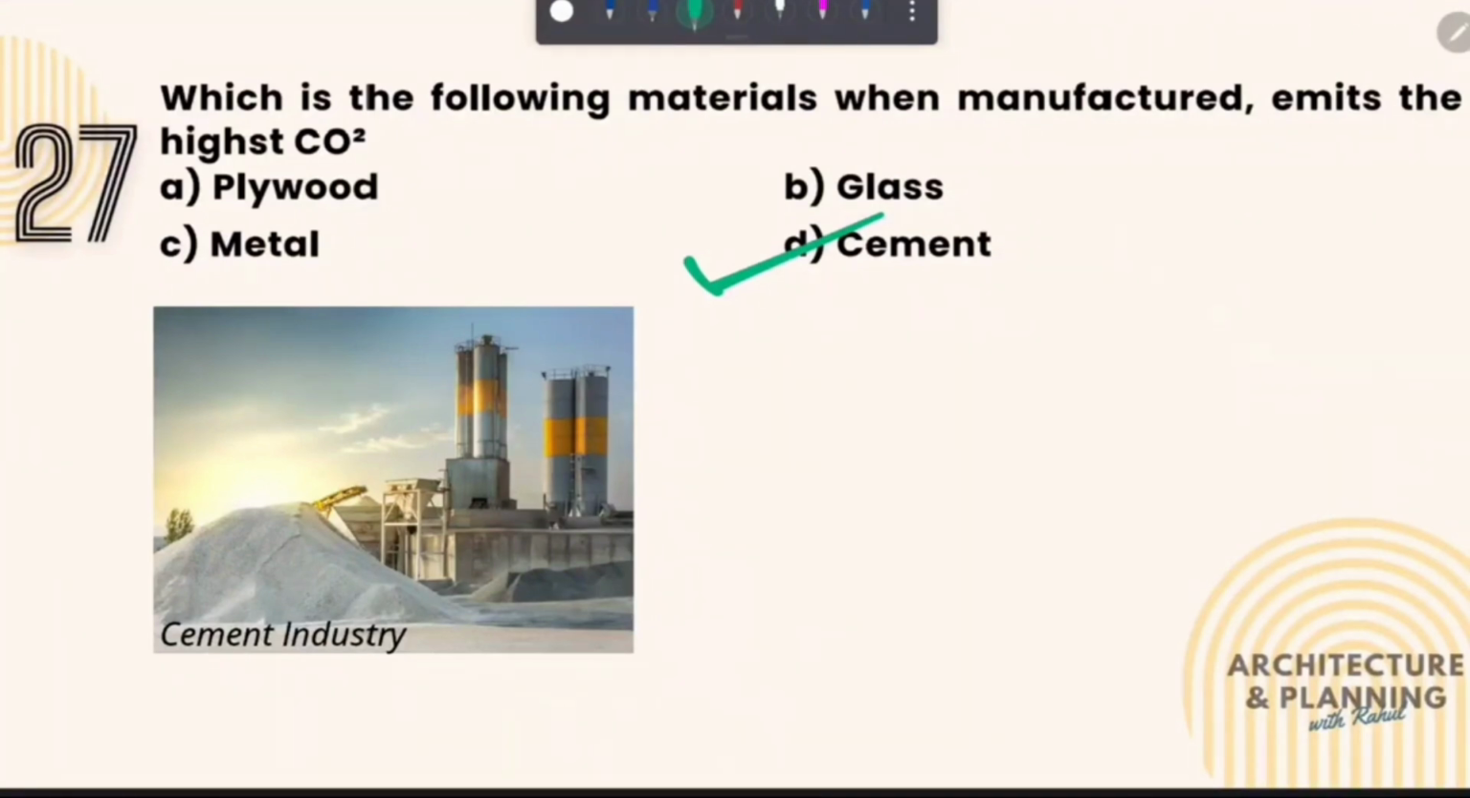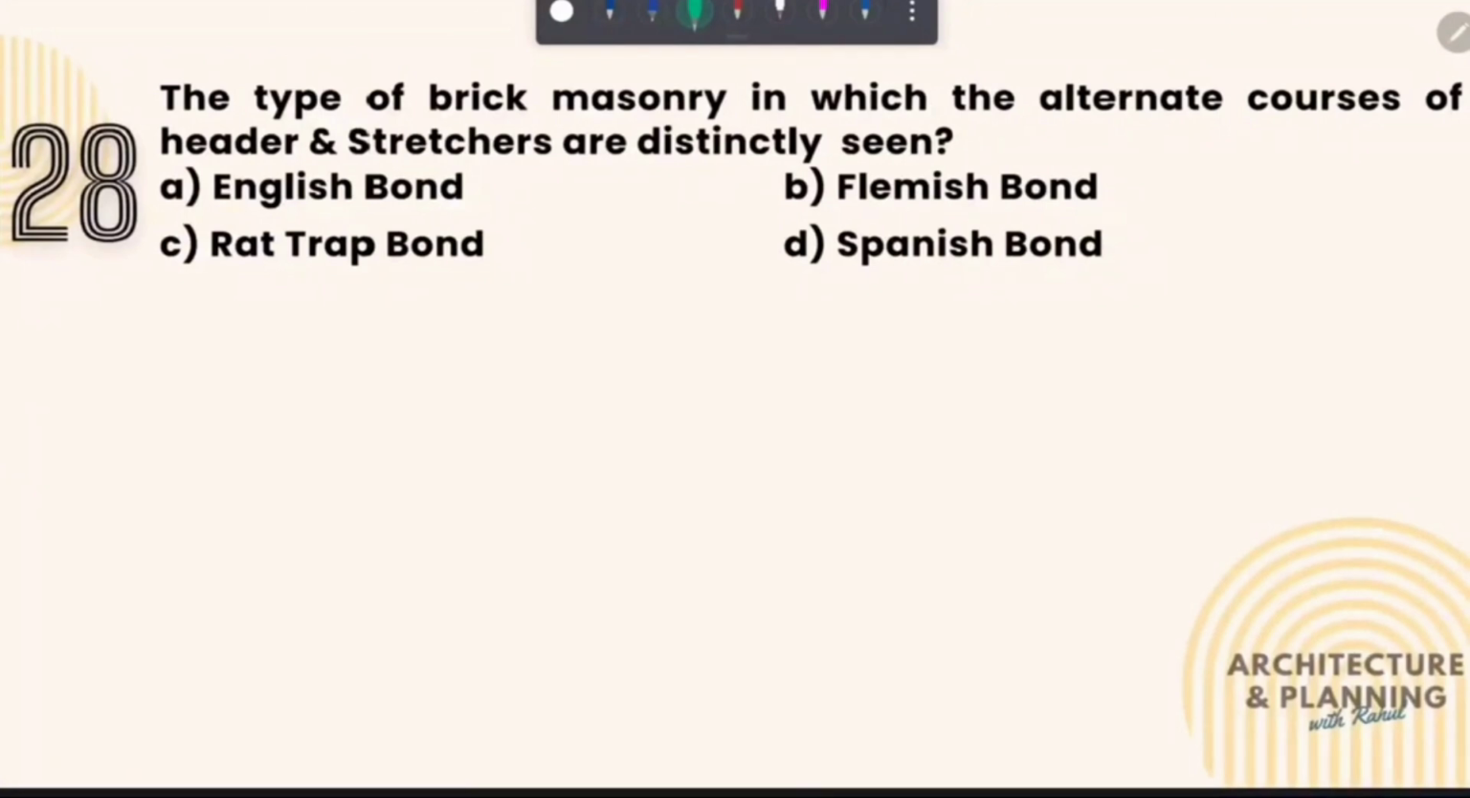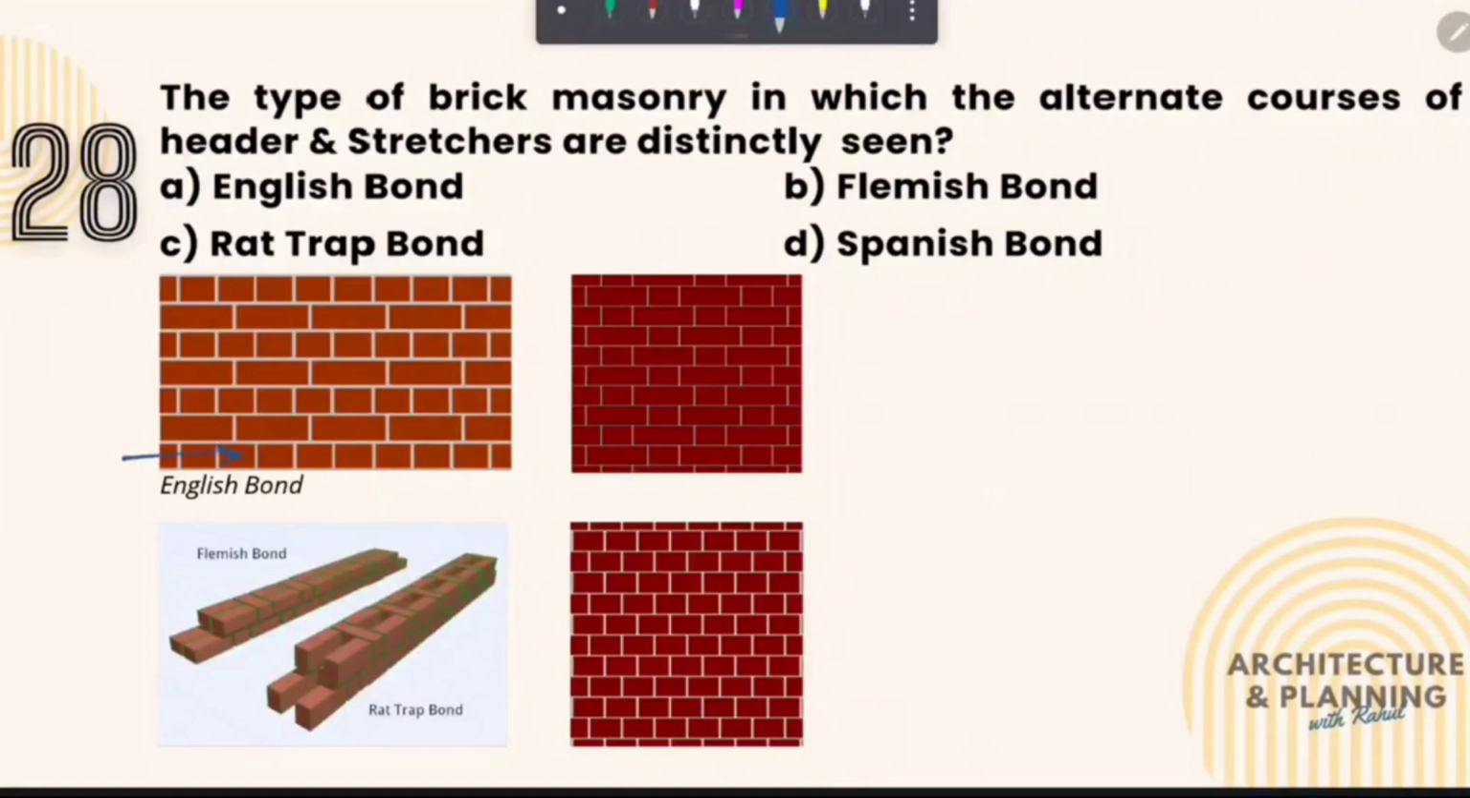Let's move to the next question. The type of brick masonry in which the alternate course of header and stretchers are distinctly seen. So let's see the images of all the given options. So in English bond, first course is of header and second course is of stretcher, and it repeats on alternate basis.